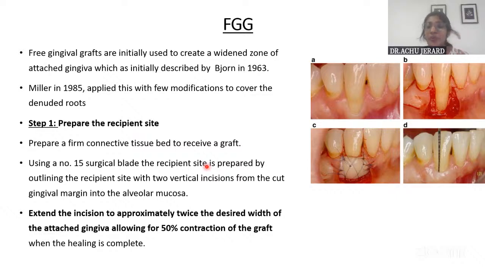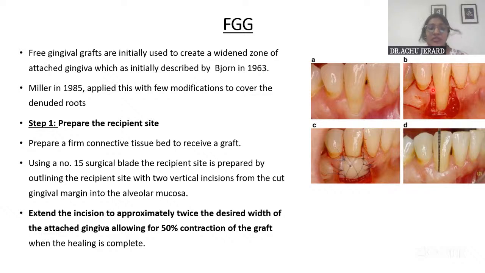And the important point when you write the steps in preparation of the recipient site and the donor site is that, for the recipient site, the aim is to prepare a firm connective tissue bed. Because it is onto this that the graft is placed, and the graft derives its blood supply completely from the recipient side. So the recipient bed should be wide enough, highly vascular and a firm connective tissue bed to receive the graft. That is the primary aim of preparation of the recipient site.